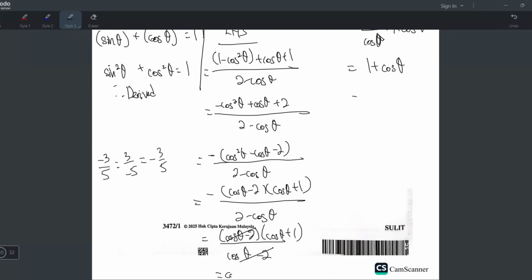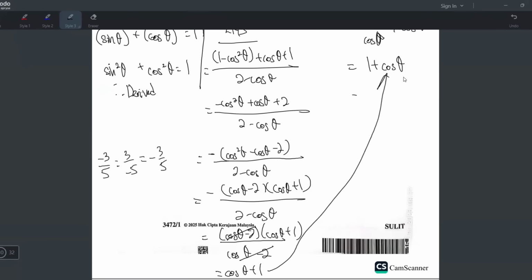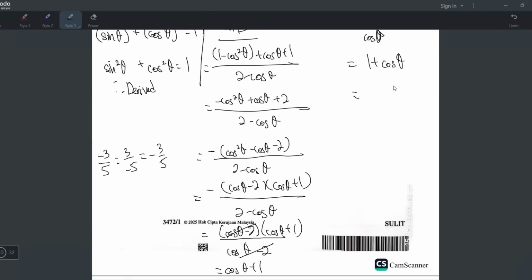Although this is not the right hand side, this is the same as this. That means we can just continue from here and work backwards until you reach the left hand side. So now I will do something very weird here.